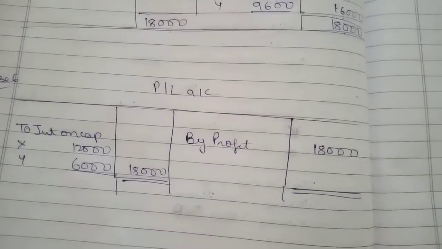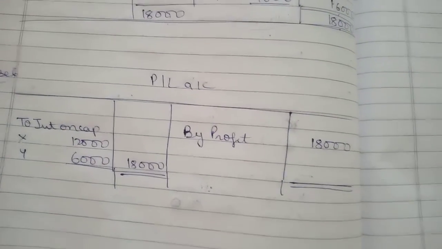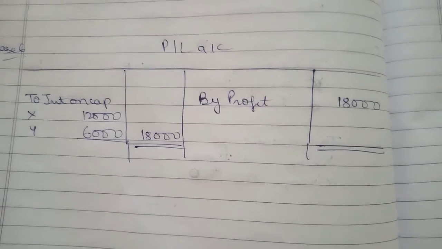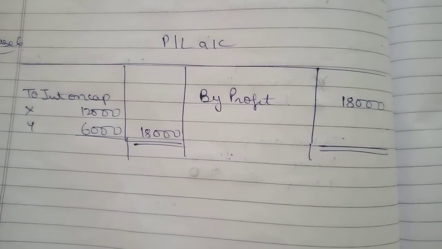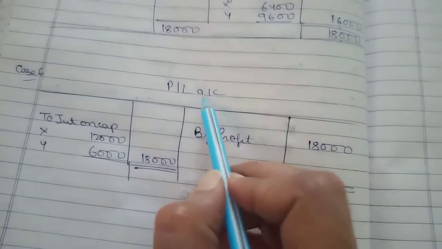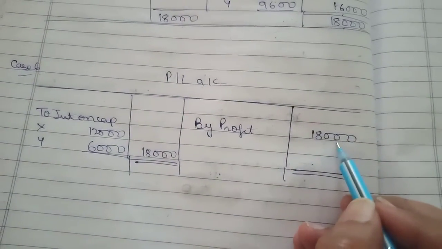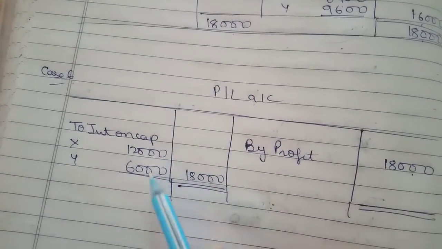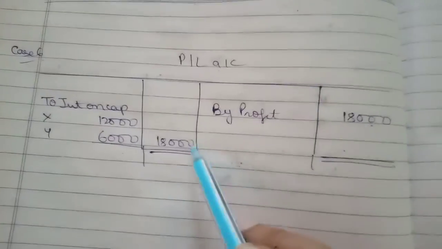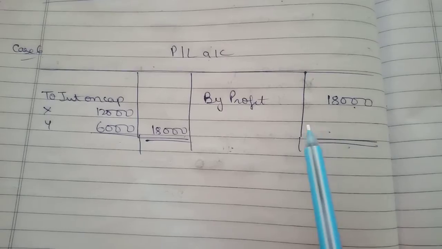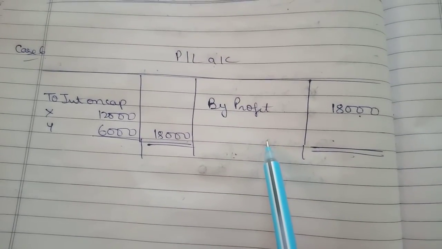Last case, case 6. If partnership deed provides for interest on capital at 6% per annum as a charge on profit and the profit for the year is 18,000. Again, since it is a charge against profit, I am preparing P&L account, not P&L appropriation. Profit 18,000, interest on capital 12,000 and 6,000, which comes to 18,000. Both the sides automatically balance and the P&L account gets closed. Clear?